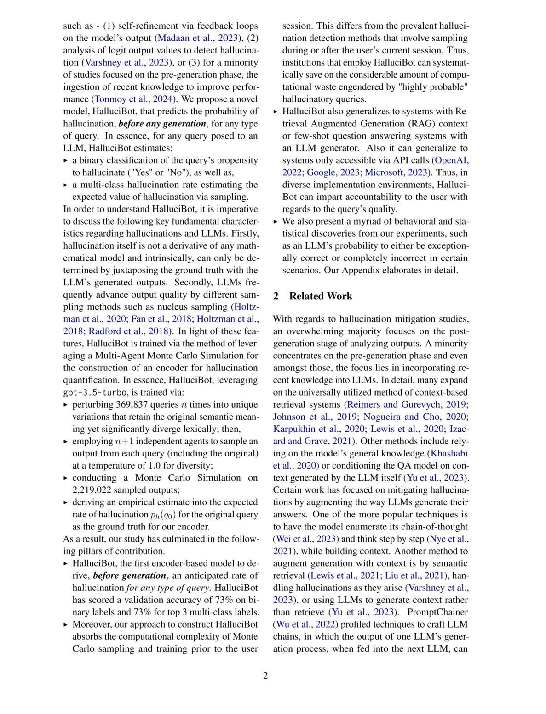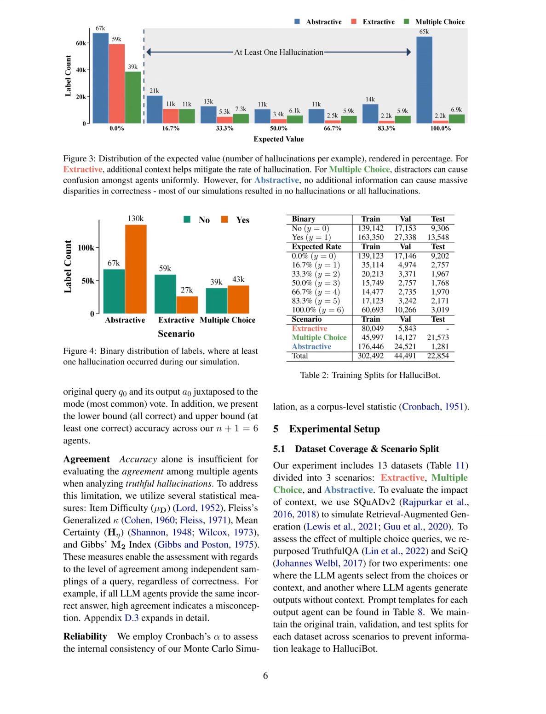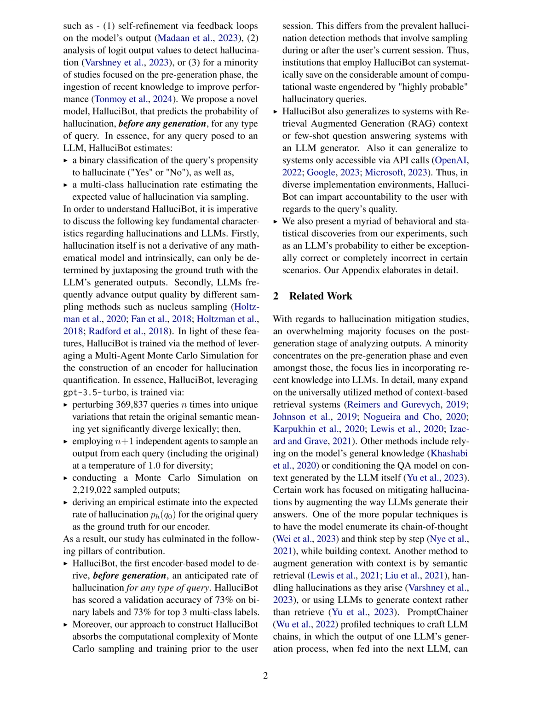Additionally, metrics such as accuracy and agreement are used to assess the performance of the model. Accuracy measures the correctness of individual agents, while agreement evaluates the level of consensus among multiple agents. These metrics provide a comprehensive evaluation of the model's performance in predicting hallucinations before generation.